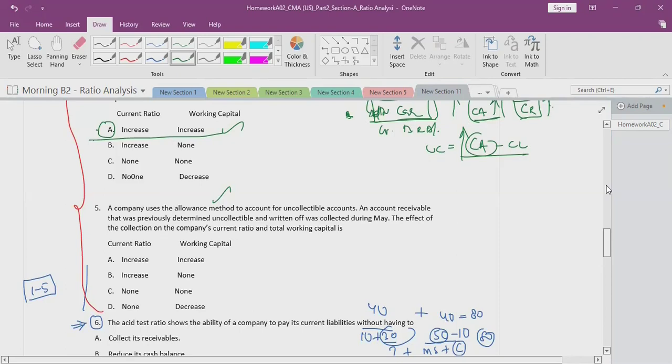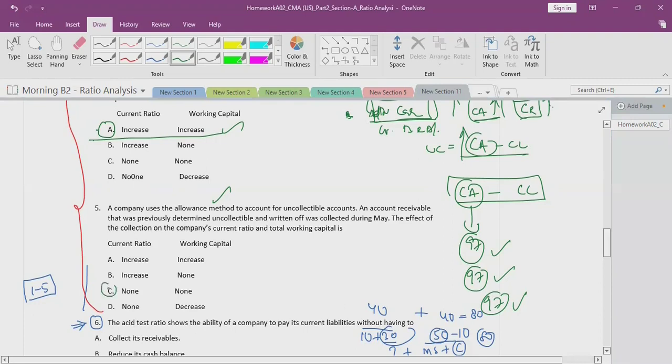If current assets do not change, working capital will also not change, because it is current assets minus current liabilities. So net accounts receivable is the same, 97. When the provision was created 97, when bad debts were written off 97, when bad debts recovered 97. Is there any change in current assets? No change. So what is the answer here? C is the answer.